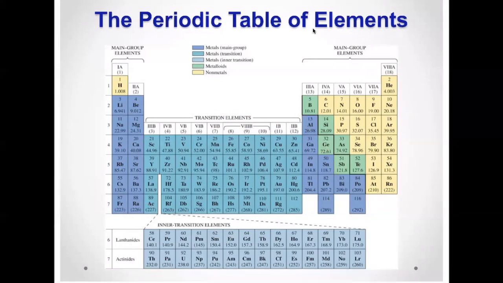Okay, so we know iron and zinc, right? Calcium, these are all metals. They're on this side of the table. The non-metals like carbon, diamonds, and coal, and oxygen gas, neon gas, these are all non-metals. And if you're found on the staircase, you have properties of each, and so these are called the metalloids. Right? You have some properties of metals, some properties of non-metals. Hydrogen, even though it's placed over here, has the properties of a non-metal.